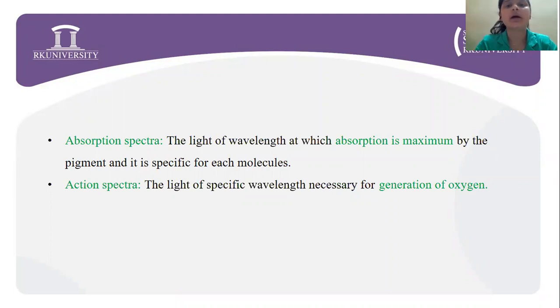Particular pigments absorb light of particular wavelengths only. For example, chlorophyll A absorbs only blue and red light in the visible spectrum. The amount of light absorbed by the pigment can be plotted, and this graphical representation of absorption against the wavelength is called the absorption spectrum.